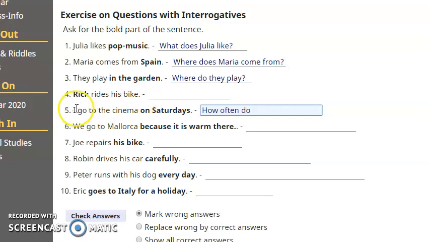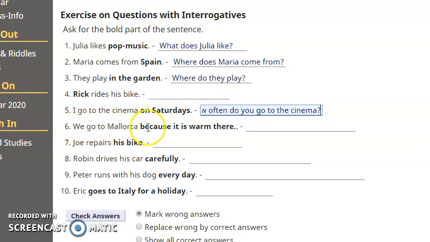So if the answer is I, the question is you. How often do you? So, question word, auxiliary, subject. What is the infinitive? Go. I also need other elements, for example, to the cinema. How often do you go to the cinema? Don't put on Saturdays because on Saturdays is the answer to how often.